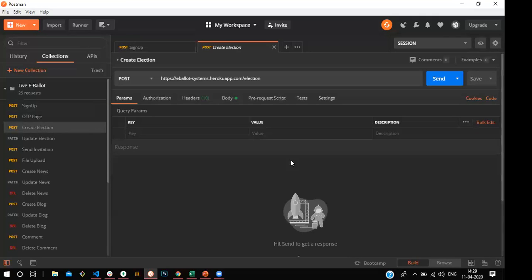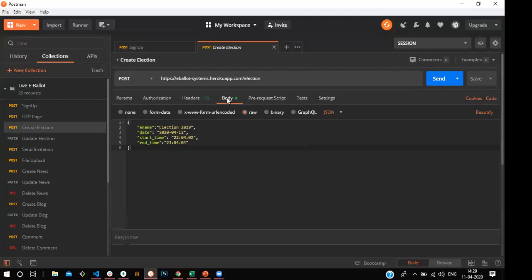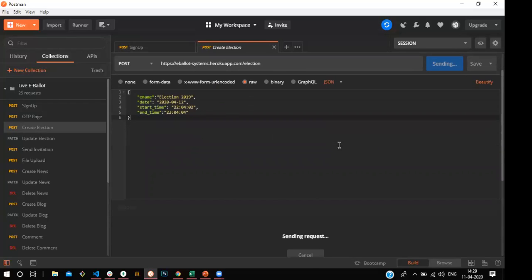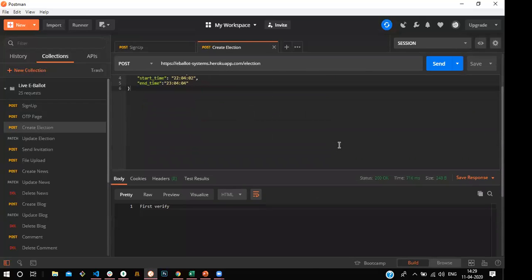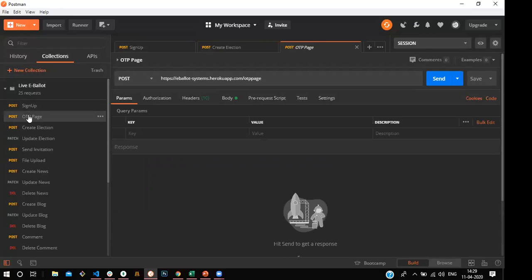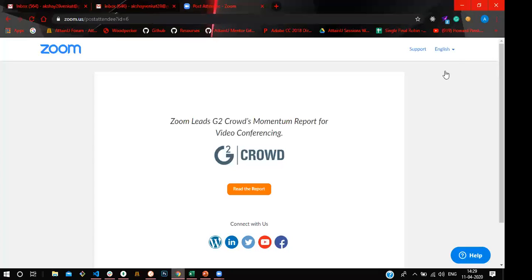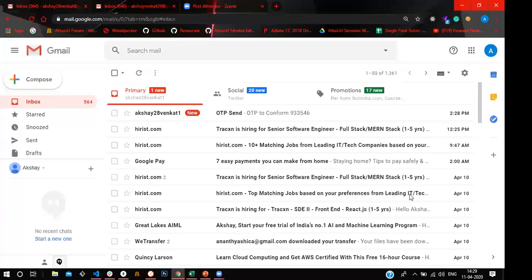Here we call authentication and the token. He created it, now we don't care about this. For example, if you create a post, it will throw a message like first verify your account. Once the OTP page is successful, only then can you create the attendance, create the election, blogs and so on. For example, if I create that, I will get the OTP by email. Wait a minute, I will show it to you.